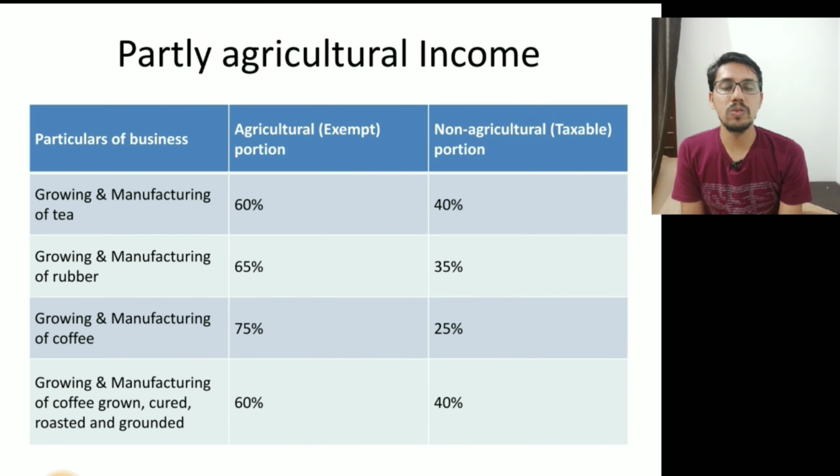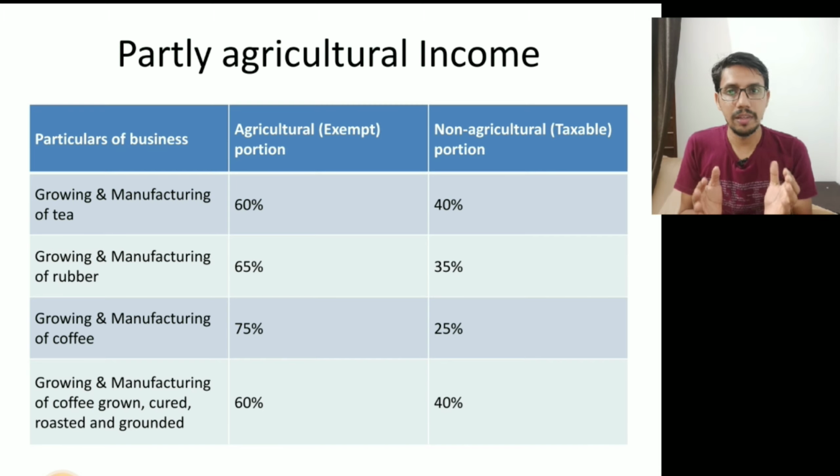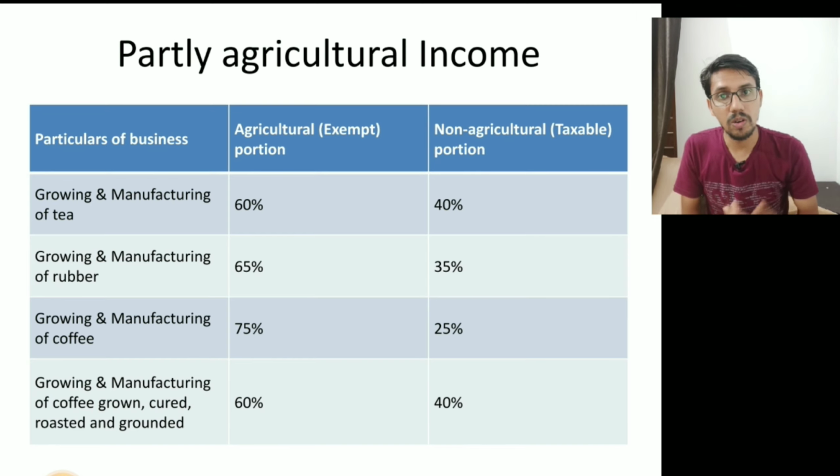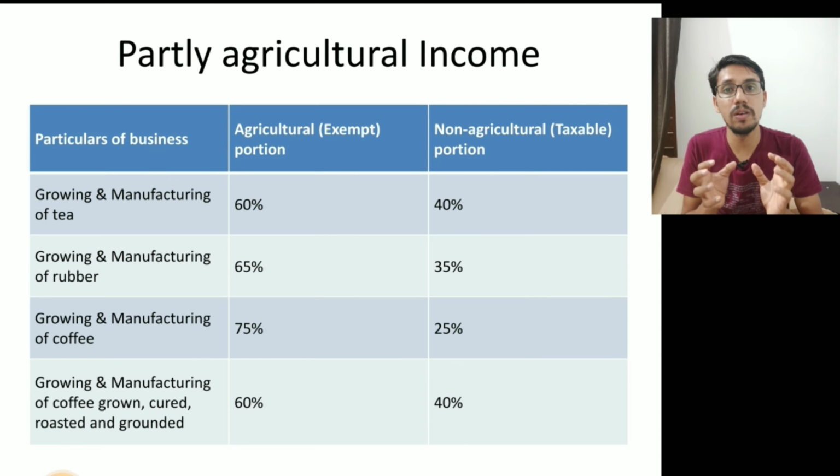Now we are getting into another area, that is partly agricultural income. In some cases, the farmers are doing different activities. They may be cultivating agricultural produce, and they may also be running businesses for making these agricultural produce fit for the market.